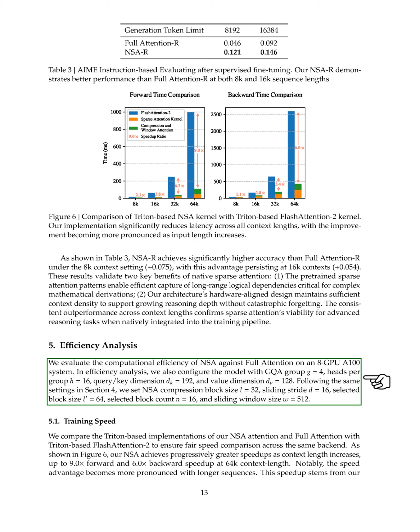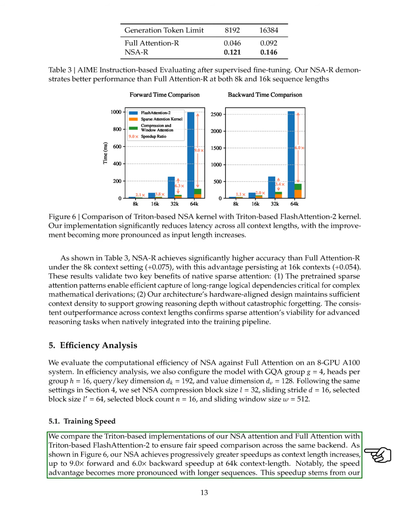Section: Training Speed. In this section, we compare the speed of our Triton-based NSA attention and full attention implementations with Triton-based FLASHATTENTION2 to ensure a fair evaluation. Our NSA shows increasing speed advantages as the context length grows, achieving up to 9 times faster for forward operations and 6 times faster for backward operations at a context length of 64,000.